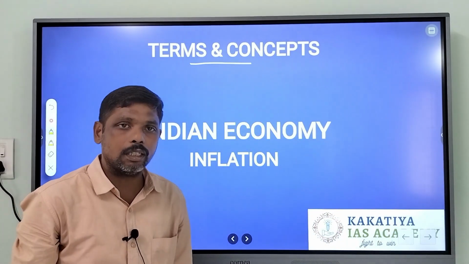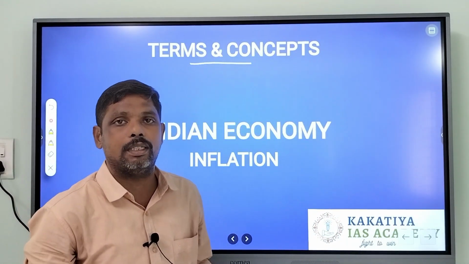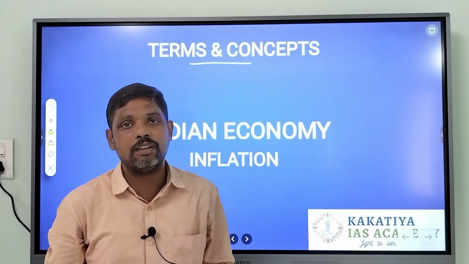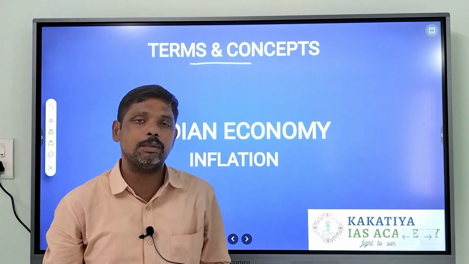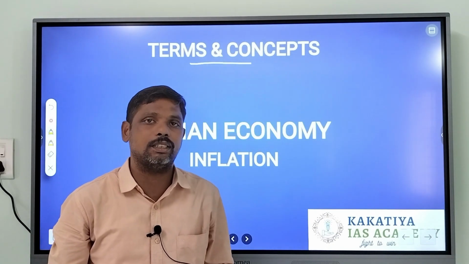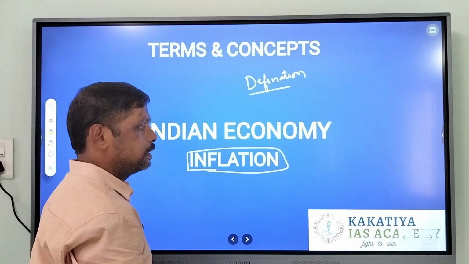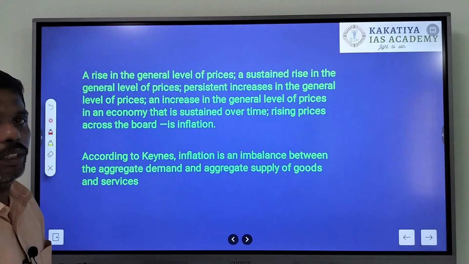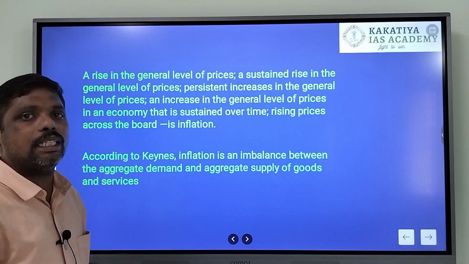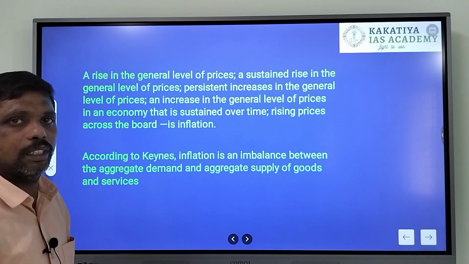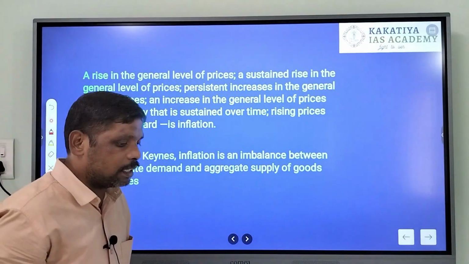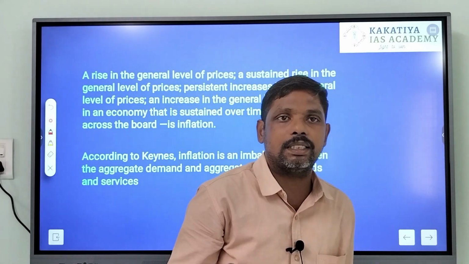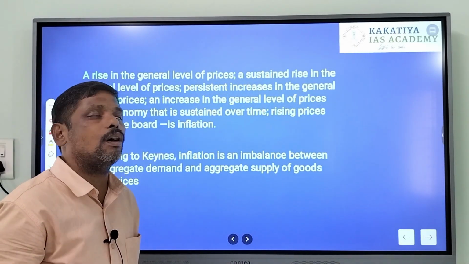So, this session is mainly aimed at helping the new aspirants to know the basic definitions of different terms and concepts of all the subjects. Let us start this session with the chapter on inflation. What is inflation? Let us try to understand the basic definition of inflation, a common topic that we normally see in everyday newspaper.